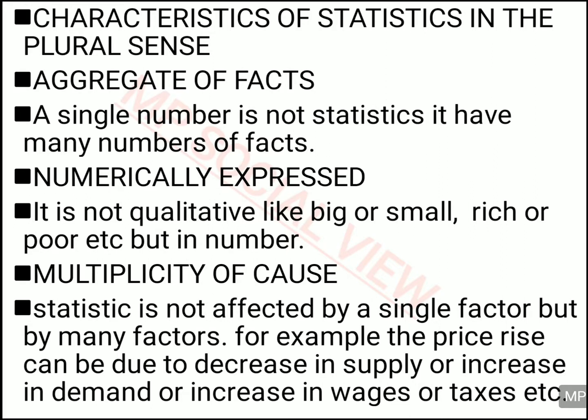There can be so many factors behind it, like the price has increased because the supply has decreased, or because the demand has increased, or because the taxes from the government have increased, or because the wages of the labor employed to produce that product have increased. So there can be many reasons, many causes behind a factor, and all those multiplicity of causes is discussed in statistics.